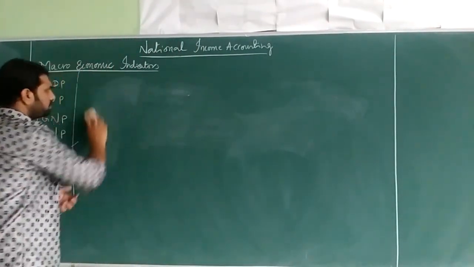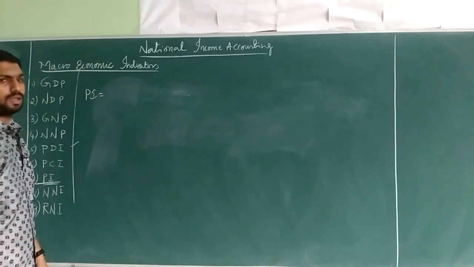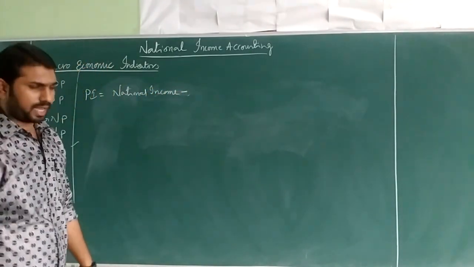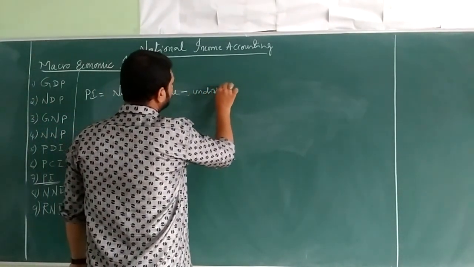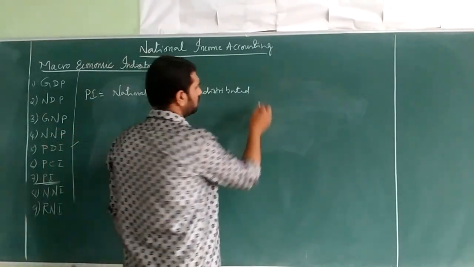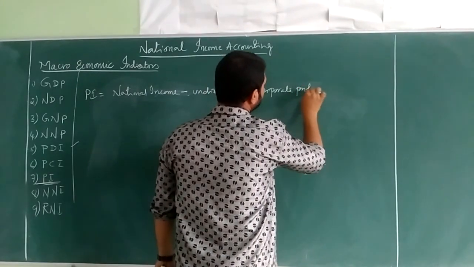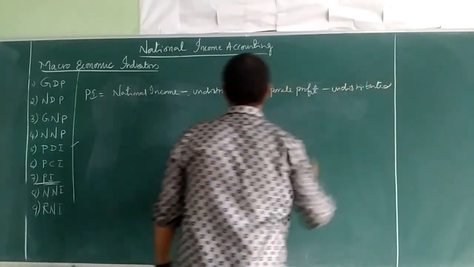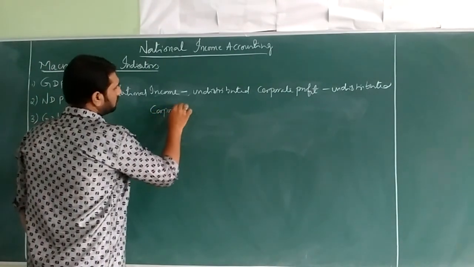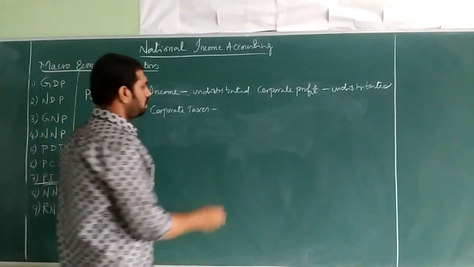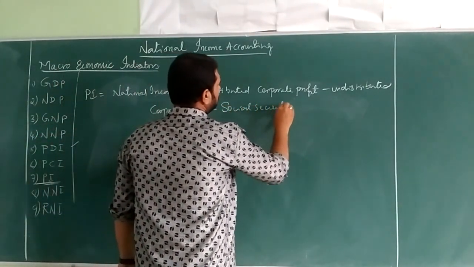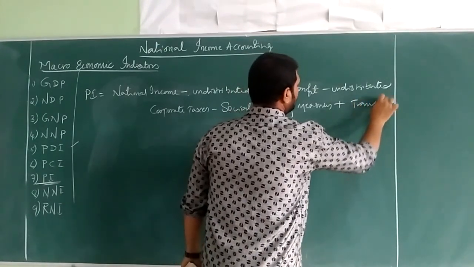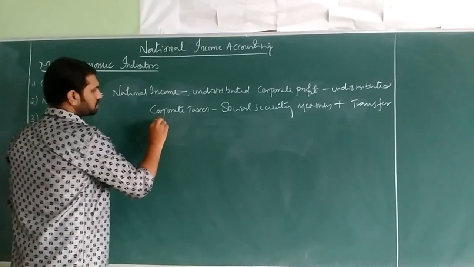Personal income, that is PI, equals national income minus undistributed corporate profits minus corporate taxes minus social security contributions plus transfer payments.